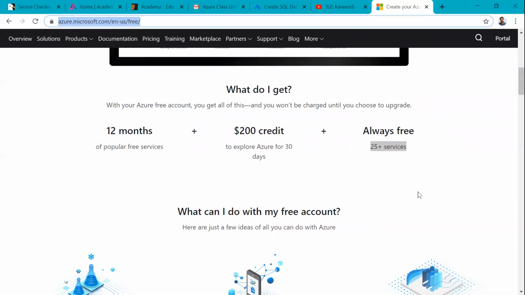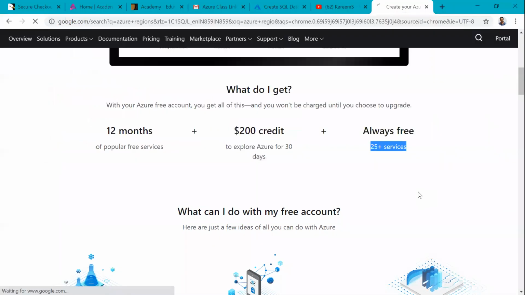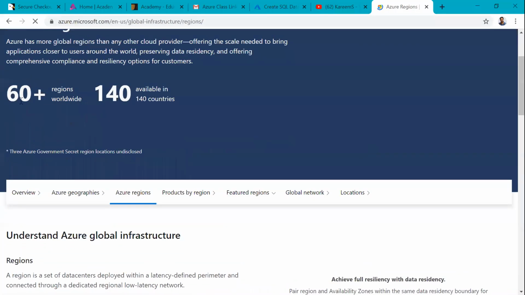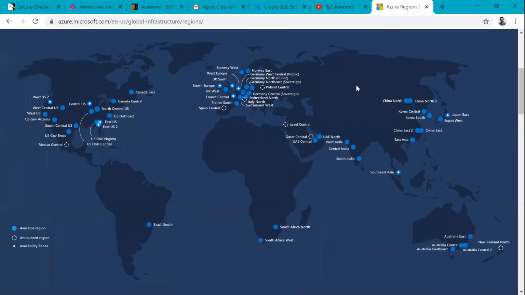Before working with our cloud services, the second point we have to observe is Azure regions. Worldwide we have about 60 regions, covering almost all 140 countries. Everywhere, Microsoft has built data centers.